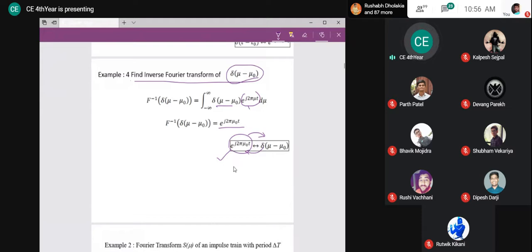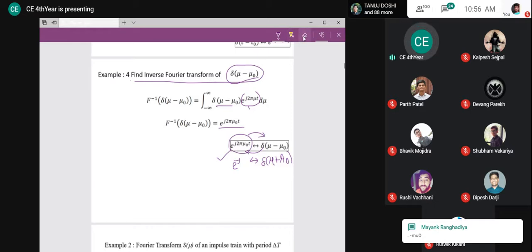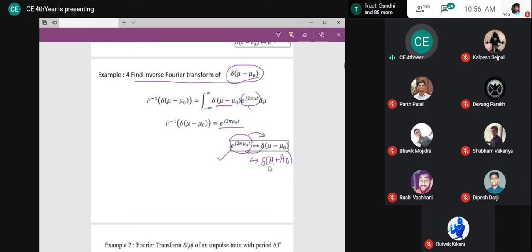Okay. Now tell me what will be the inverse Fourier transform of delta. What will be the inverse Fourier transform of delta at mu plus mu zero? Can you tell me what will be the inverse Fourier transform of this? This is a Fourier transform pair. So if I say this is the inverse Fourier transform of this, that means the Fourier transform of this is this. Okay. Now tell me what will be the case here? Can anyone tell me what will be the inverse Fourier transform of this?